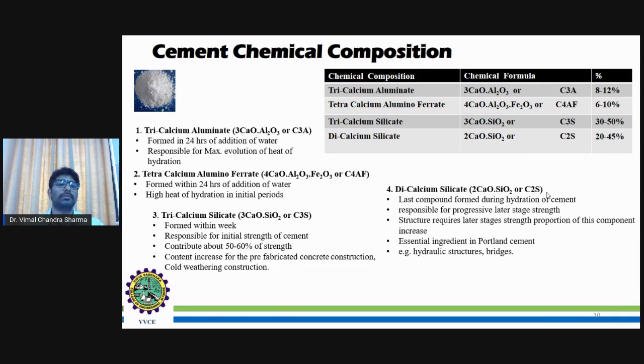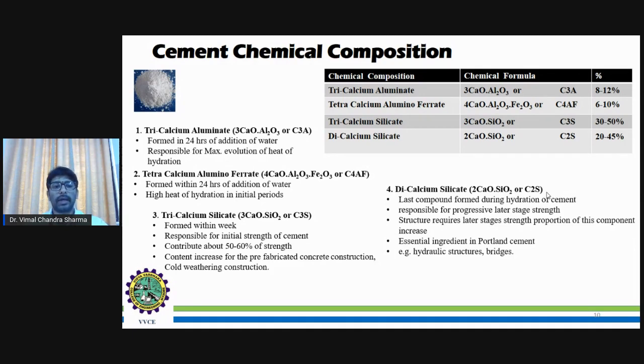They generate heat and give the initial strength to the cement. Later on, the tricalcium silicate takes a few days, within a week, but plays a major role, contributing 50 to 60% of the strength to the cement.